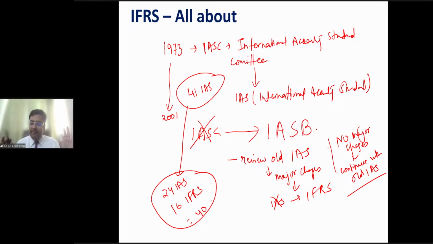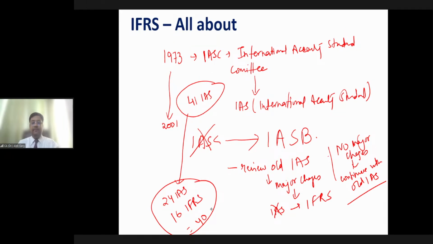Is that clear? 24 International Accounting Standards and 16 IFRS. So if someone asks you how many IFRS are there, you should not talk about only 16 IFRS. You should say there are 24 IAS and 16 IFRS, right? There are a total of 40 standards. Is that clear to all of you?